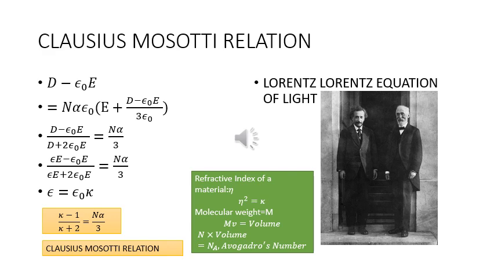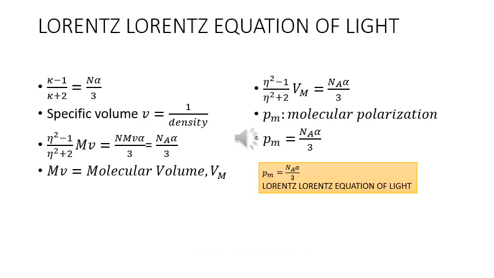The refractive index of a material is indicated by eta. Kappa is equal to eta square. The molecular weight is indicated by M. Mv is the volume. N into volume is equal to Na, the Avogadro's number. Kappa minus 1 upon kappa plus 2 is equal to n alpha by 3.